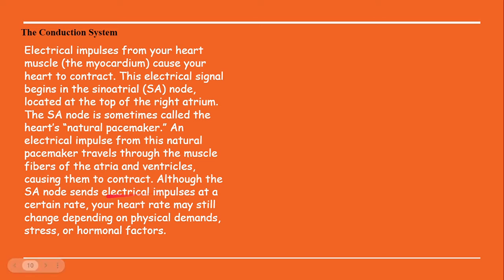Although the SA node sends electrical impulses at a certain rate, your heart rate may still change depending on physical demands, stress, or hormonal factors.